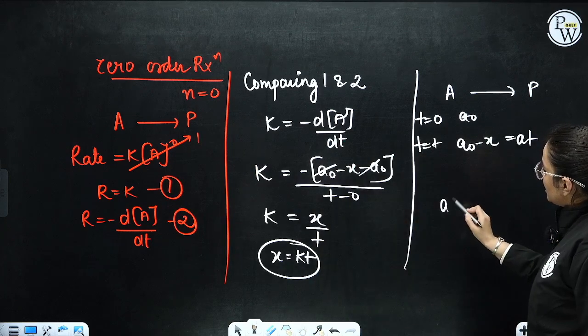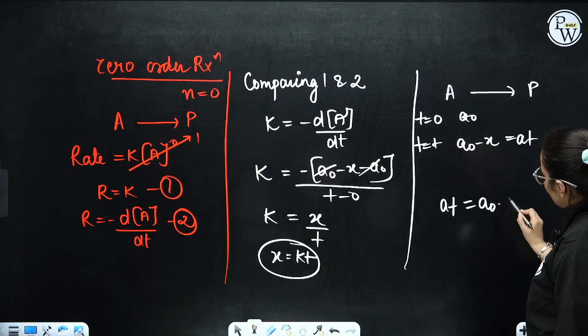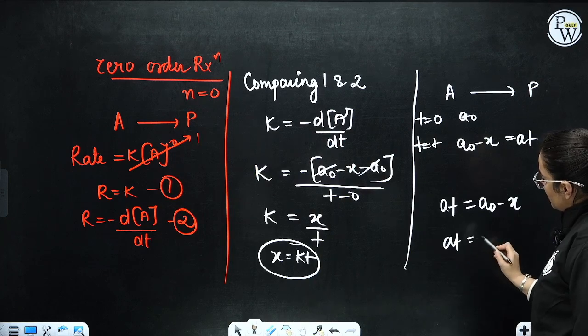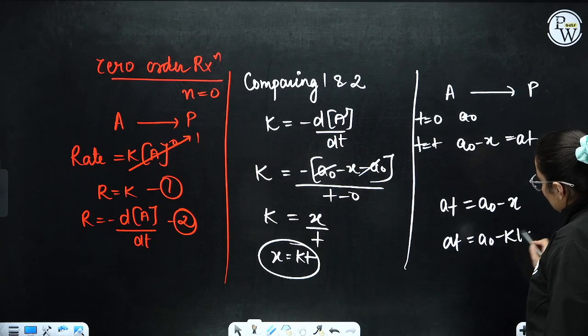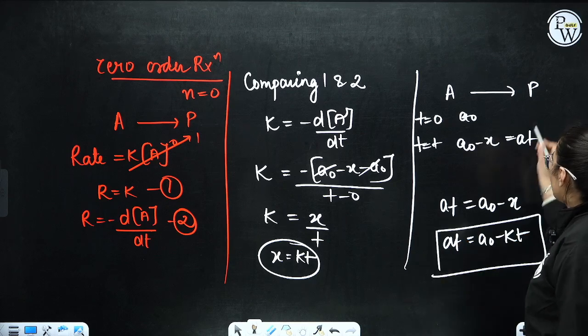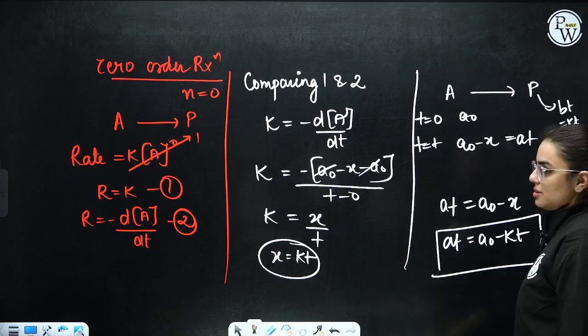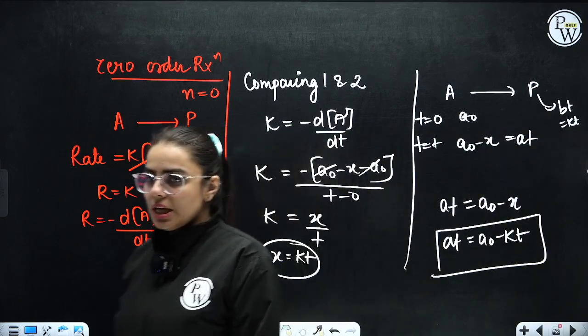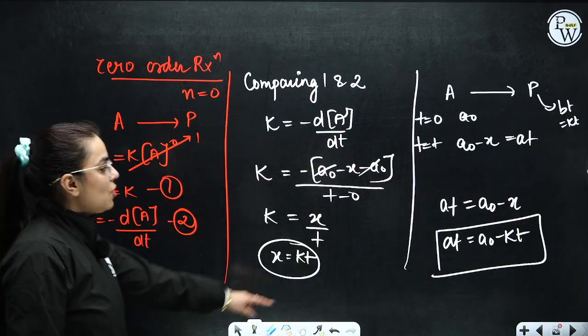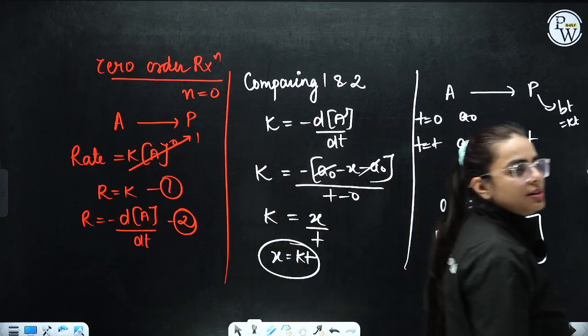Now here the integrated equation is At is equivalent to A naught minus x. At is equivalent to A naught minus Kt. So this is your final equation. And if they ask you what is P, P is Bt. Bt is equivalent to x, so that is Kt. So the integrated rate law equation for 0 order kinetics is At is equivalent to A naught minus Kt.